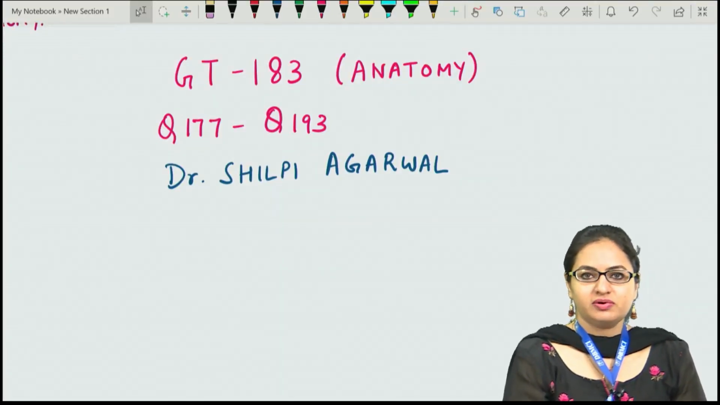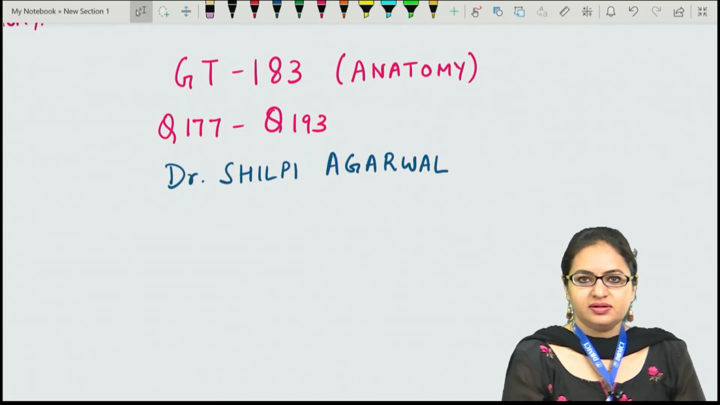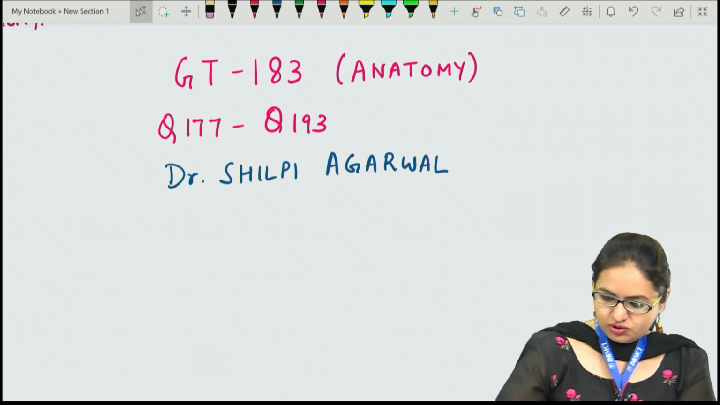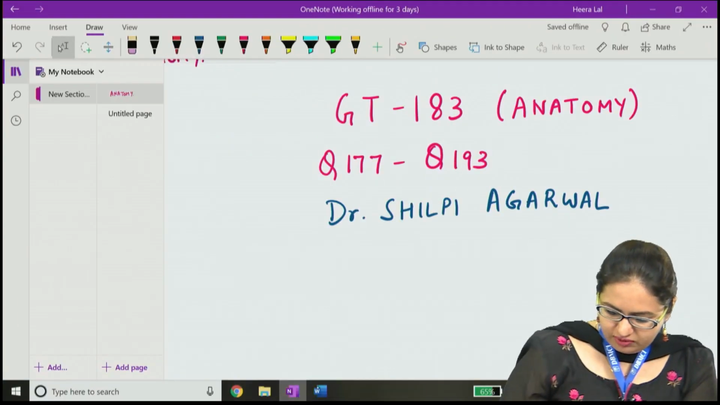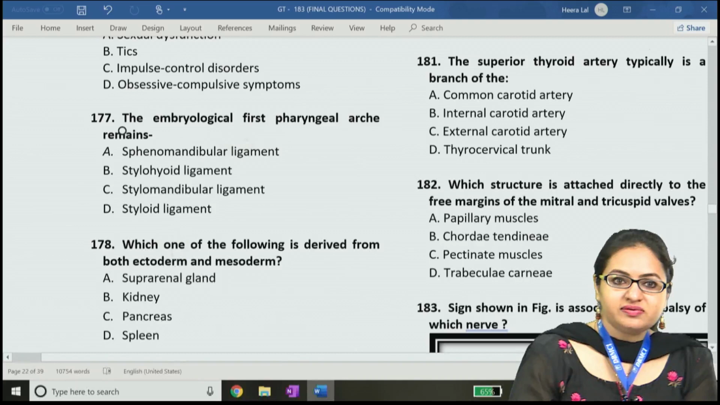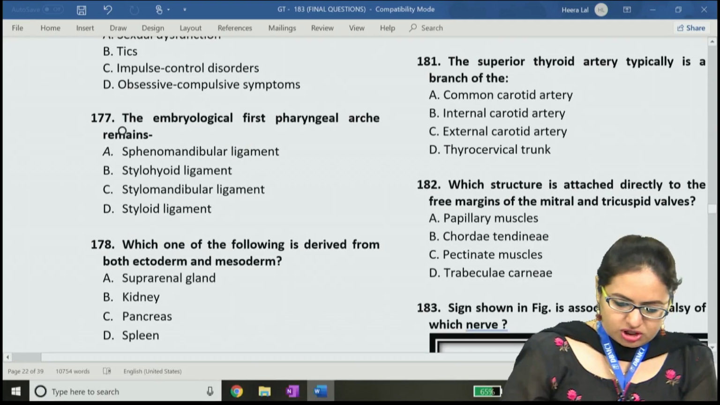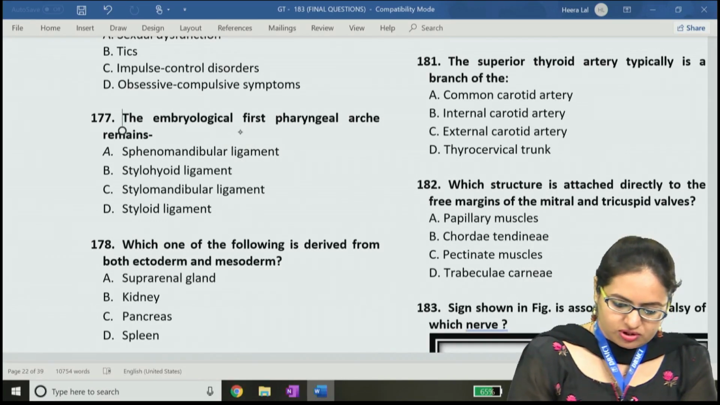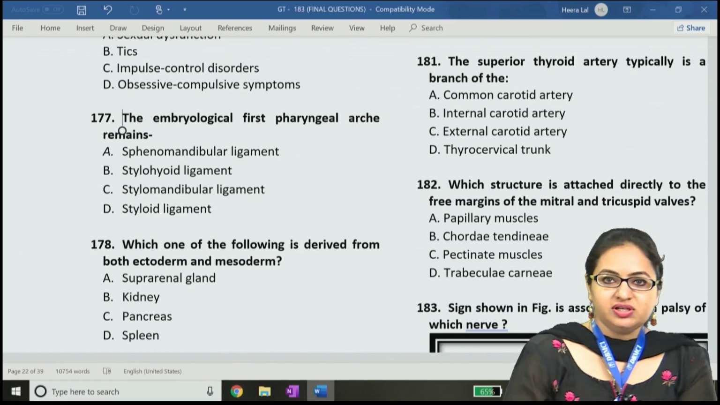Myself Dr. Shilpi Agarwal. Today we will be discussing the anatomy questions of Grand Test 183. The questions are from 177 to 193. We will start with the first question, that is question number 177. The question says that the embryological first pharyngeal arch derivative is.